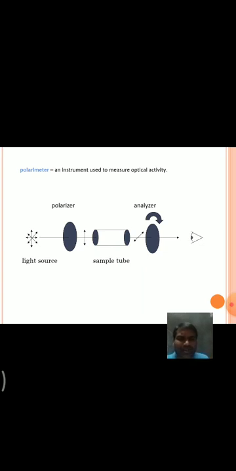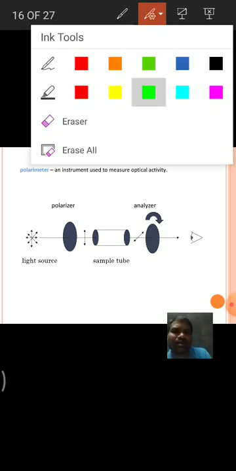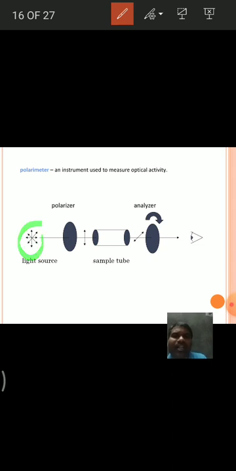See, this is the conversion. At first, this ordinary light or unpolarized light, when it is passed through a polarizer or Nicol prism, is converted into plane polarized light. Then this plane polarized light is passed through a solution.